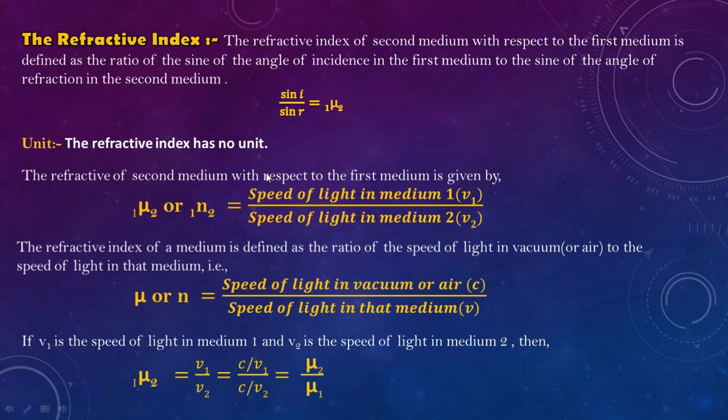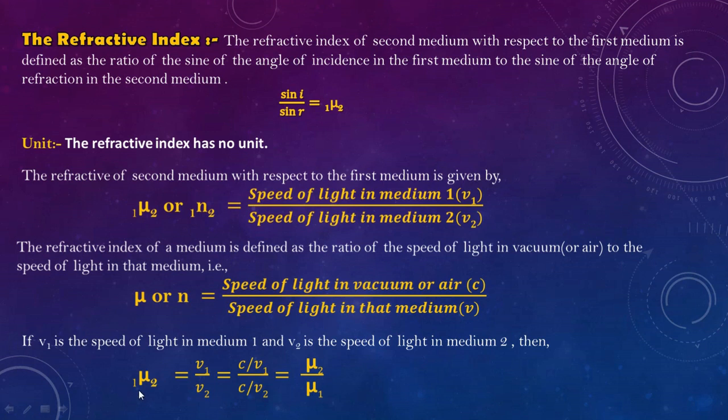But what happens if light is coming from air and is entering a medium? Then it is called only mu. The ratio is equal to the speed of light in vacuum or air, because light is coming from air, divided by the speed of light in that medium, the medium in which the light ray is entering. It is universal that we always denote the velocity of light in air by the symbol c. c denotes the velocity of light in air, and v is the velocity of light in that particular medium where the light is entering.